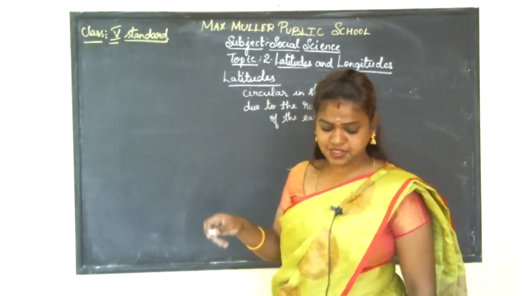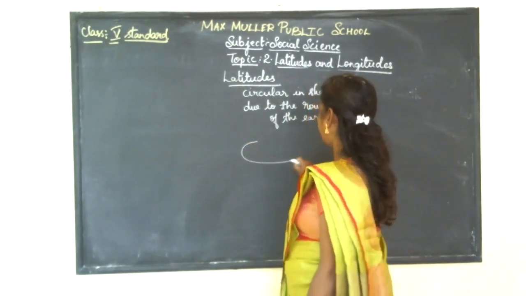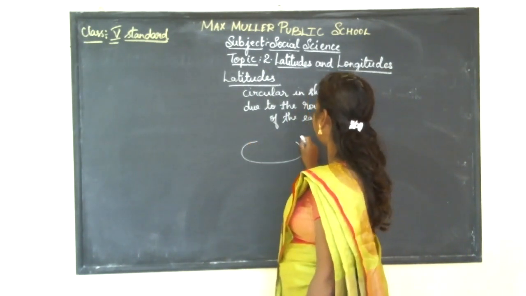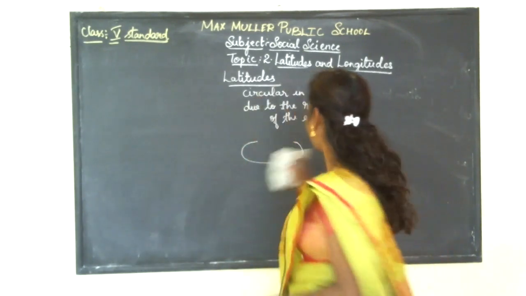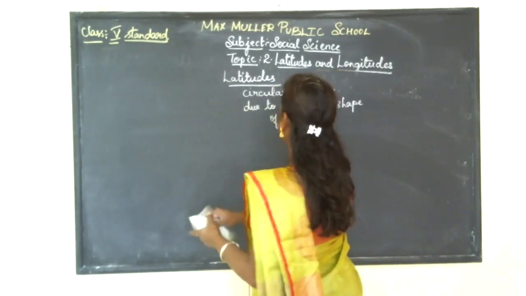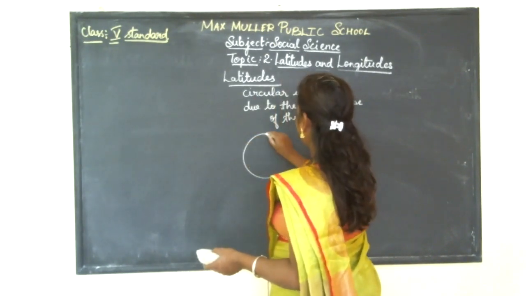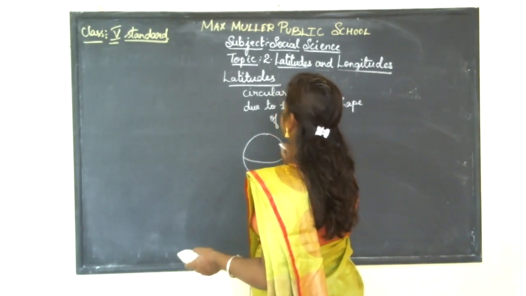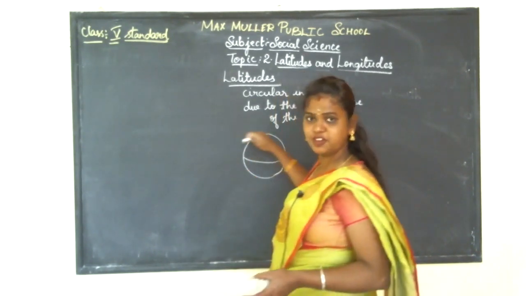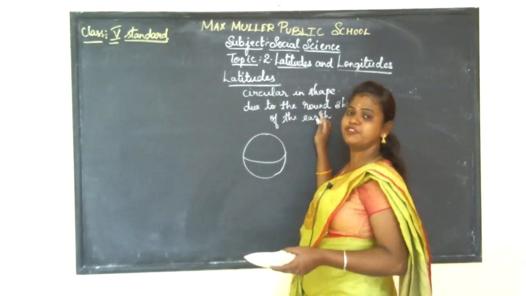So this is the latitude, and this is the earth, and it is moving in a circular direction because of the round shape of the earth.